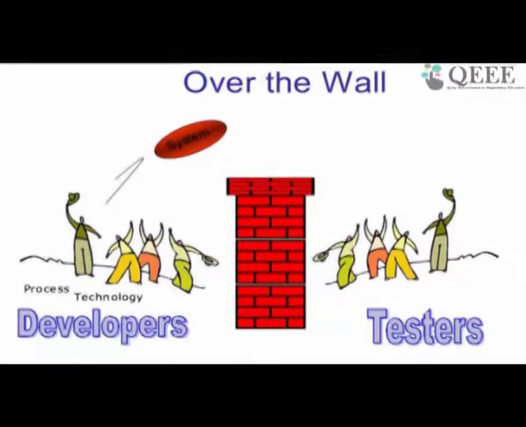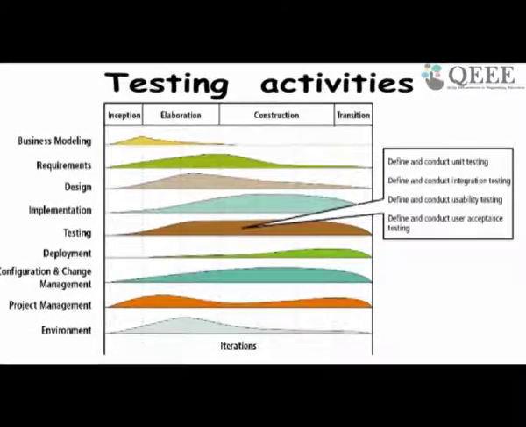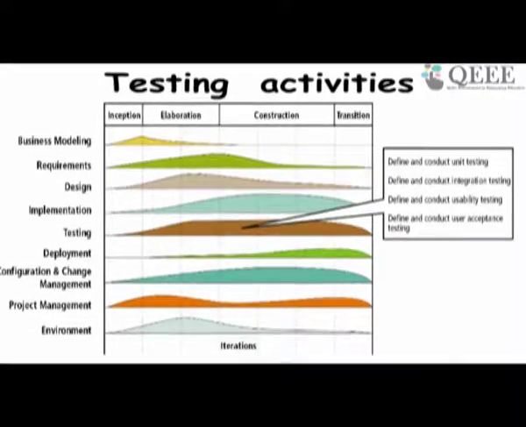The developers develop the system and give it to the testers. The testers find a problem, throw it back to the developers. The developers fix it and again give it to the tester. The testers find a problem, give it back and so on. So that's a perspective of a cartoonist. But does the testing activity take place at the end?